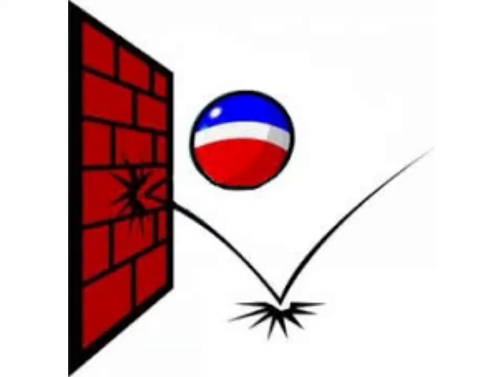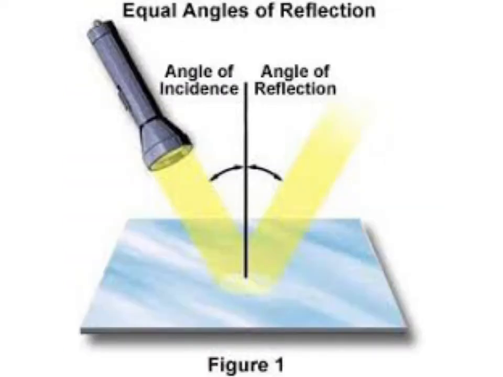Dear students, when we throw a ball at a wall or floor, the ball bounces back. This means that when the ball strikes the wall or floor, the wall or floor sends it back. Similarly, when light falls on the surface of an object, the object sends the light back. This process of sending back the light rays which fall on the surface of an object is called reflection of light.